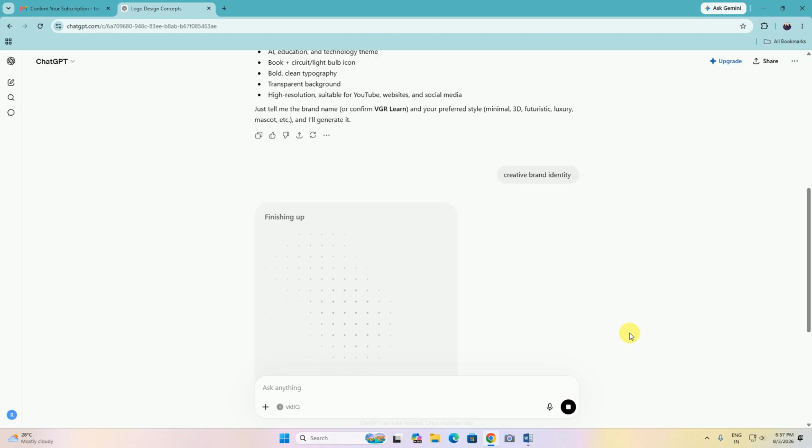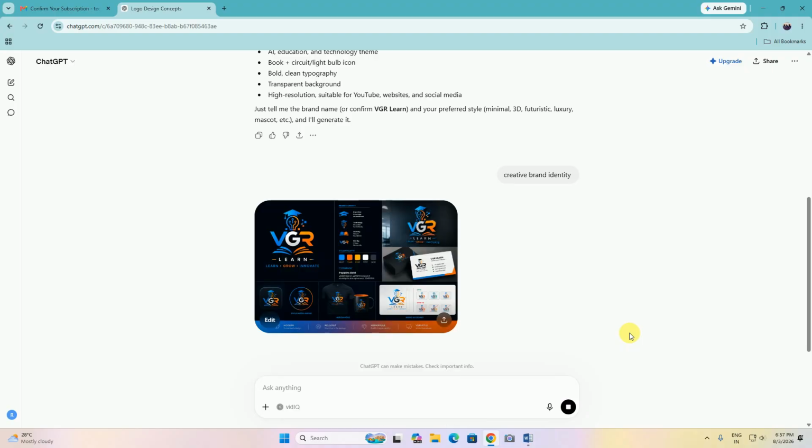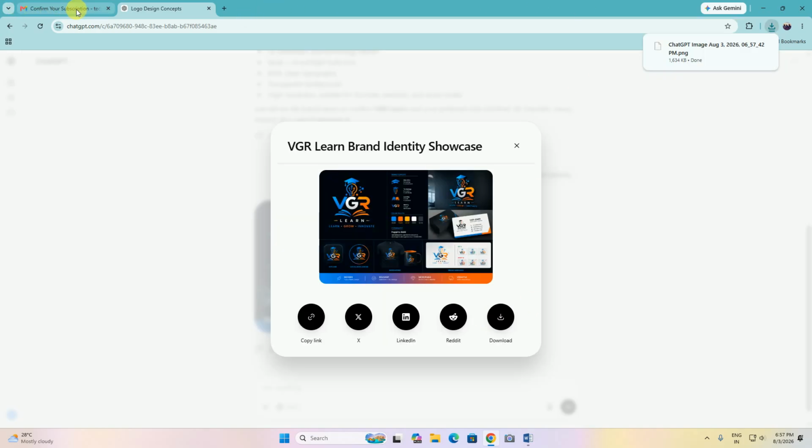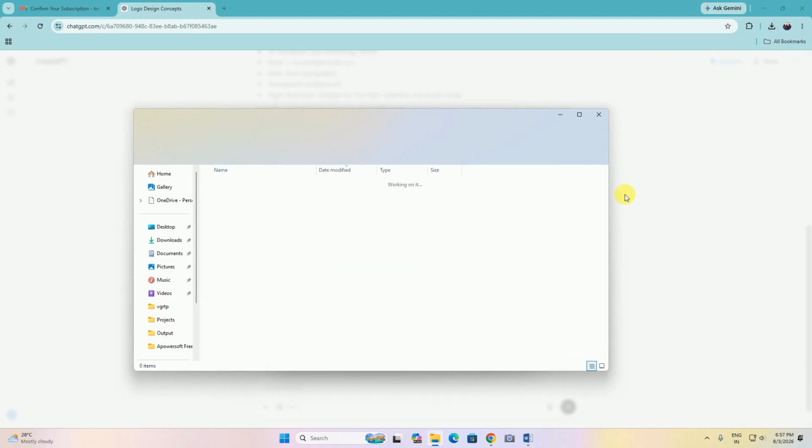Details are polished and finished up, creating the brand identity and adding the final touch. Internally, it is ChatGPT working. It depends on whether you give clear instructions, and the output comes accordingly. You observe this is the main thing: from a single-line ChatGPT prompt, this much output is coming. I will download this image and observe it.